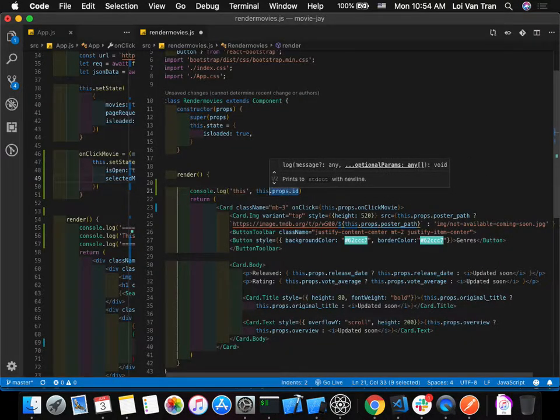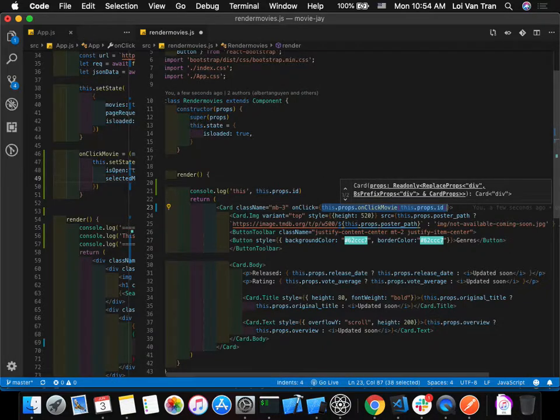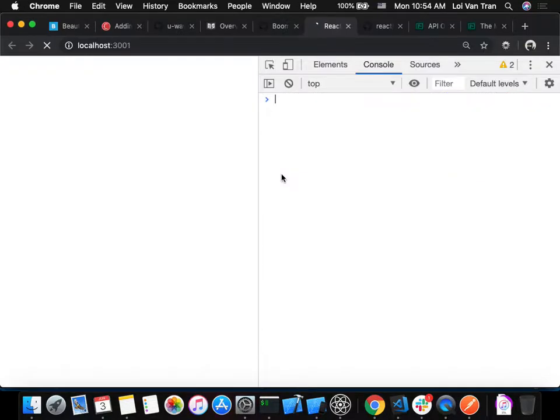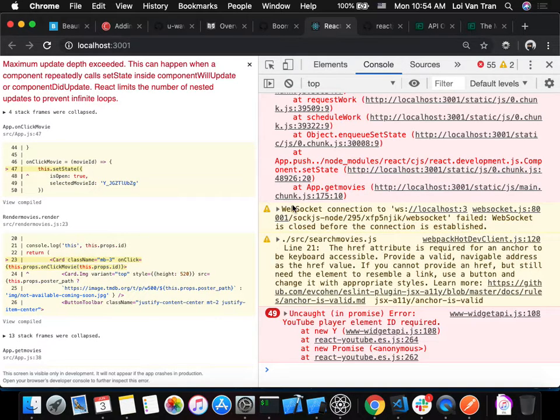This.props.id. Okay? And then we can pass that as the argument to this function call. But what's going to happen if we leave it like this, guys? What's going to happen if we leave line 23 the way it is? If we save it, we refresh right here, we can see that this keeps calling immediately. Oh no, it happened way too many times.